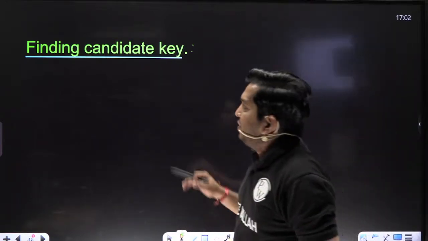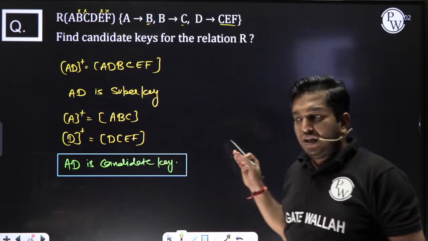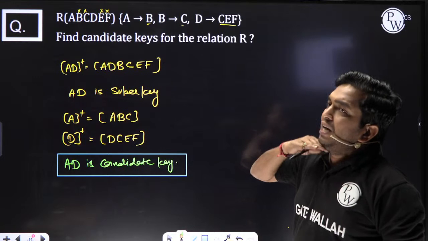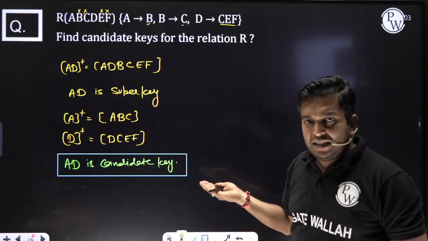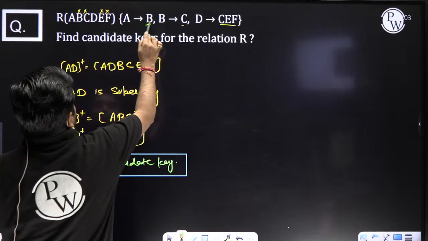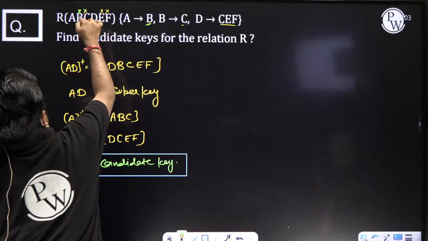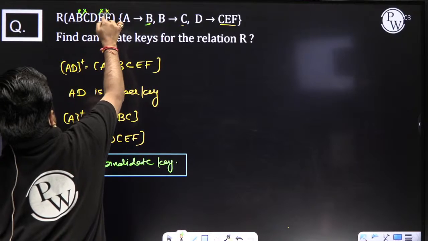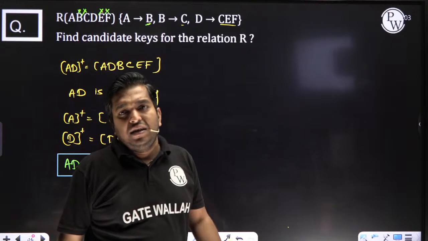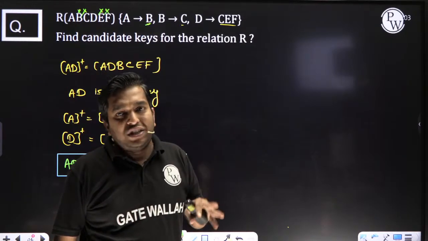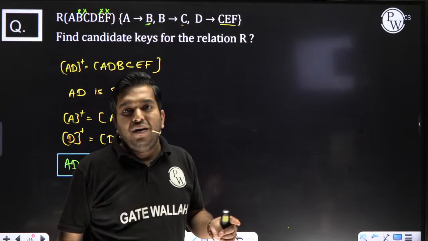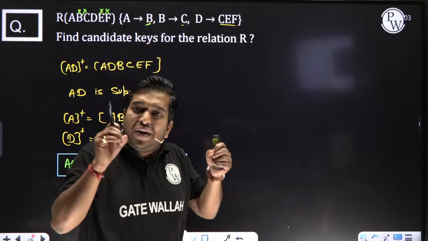Although I have given one question on how we find the candidate key directly, those attributes that are not present in RHS are present in the candidate key. Like here you can see which ones are present in RHS: E, C, E, and F. But if there are multiple candidate keys, then sometimes you will get stuck in the problem. That's why it's better that you make it simple. What is the simple approach? First find any super key.